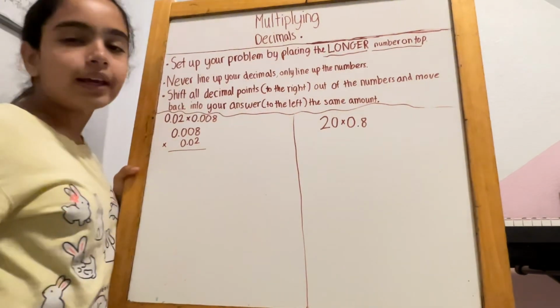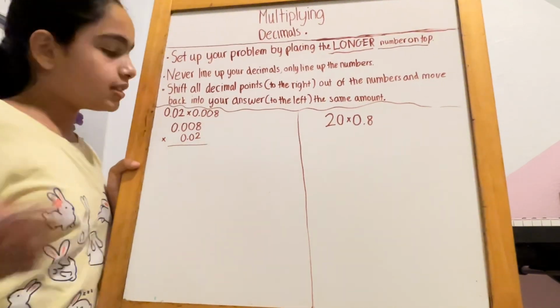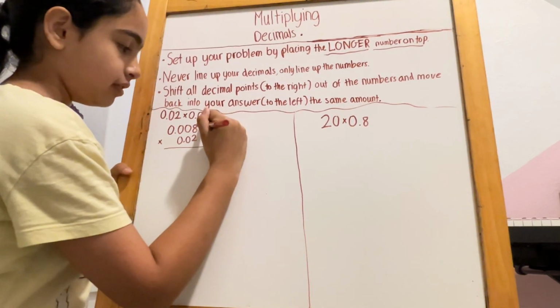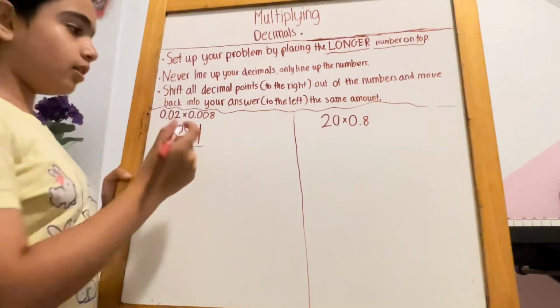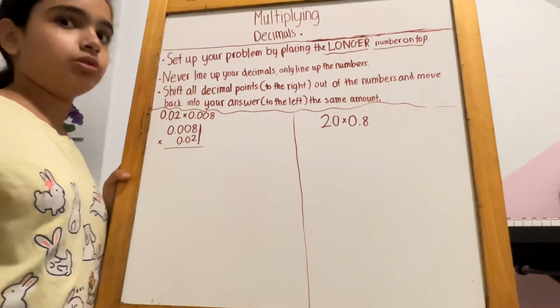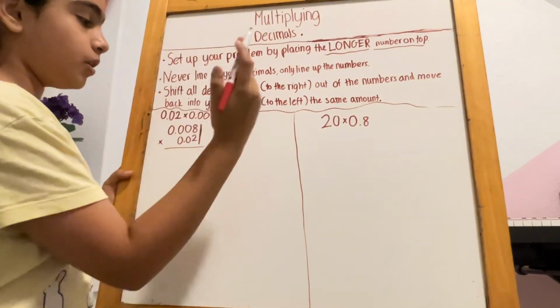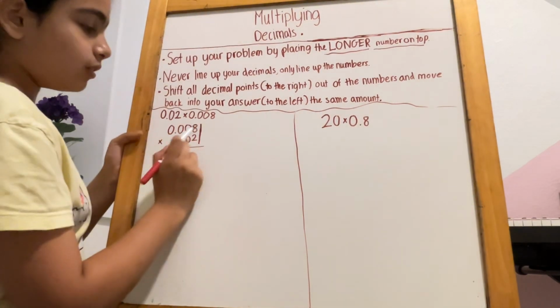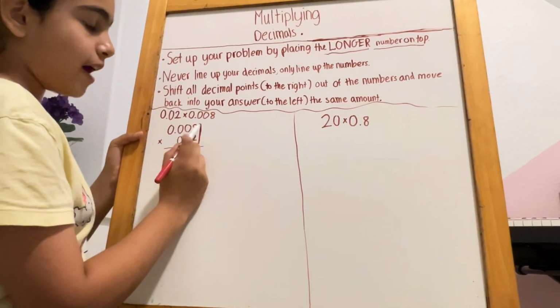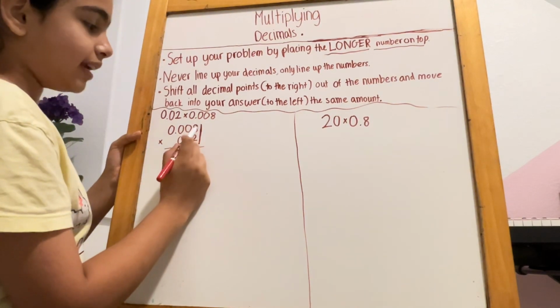To remember this, I make a line like that. That's my finish line. You cannot go past it. It's like a wall basically. I can't put any numbers after it. So that's where I stop.